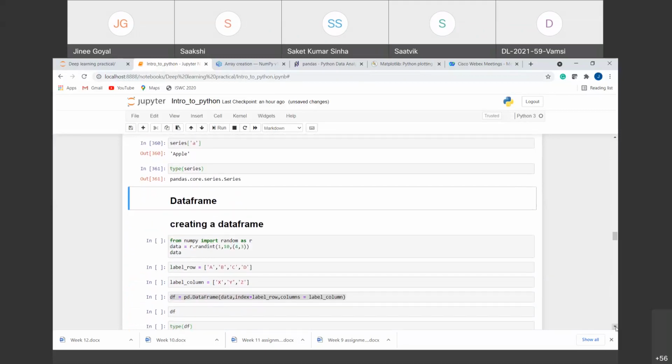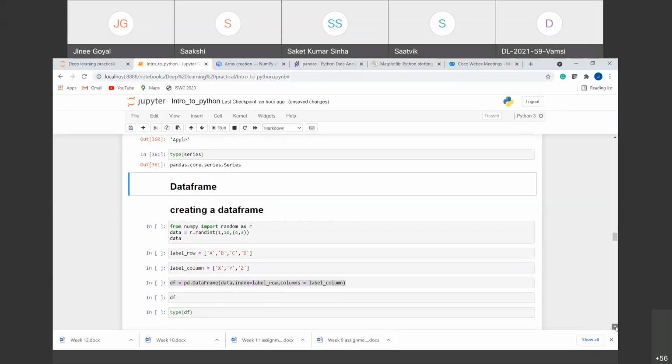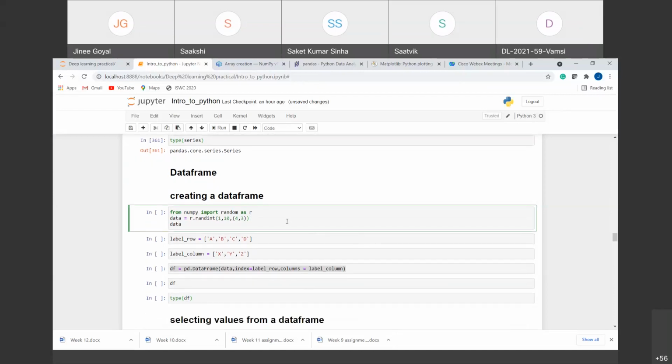Next is a data frame. A data frame is like a combination of various series, right? I can have multiple series, and if I combine them with labeling and indexing, then I'll get a data frame, right? So first is how to create a data frame. In a similar way that we have created a series, we can create a data frame using the function DataFrame, capital D capital F, from the pandas library.